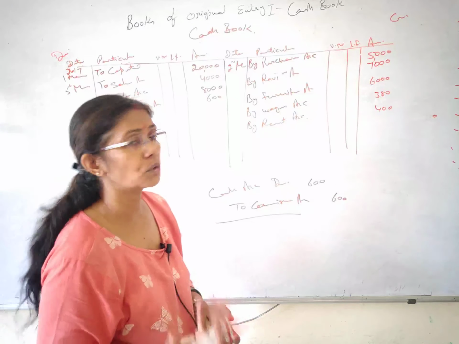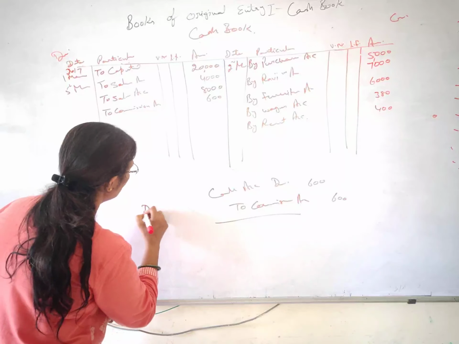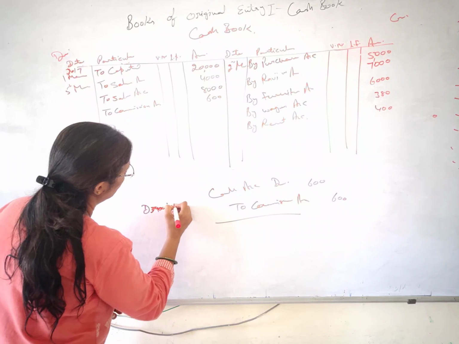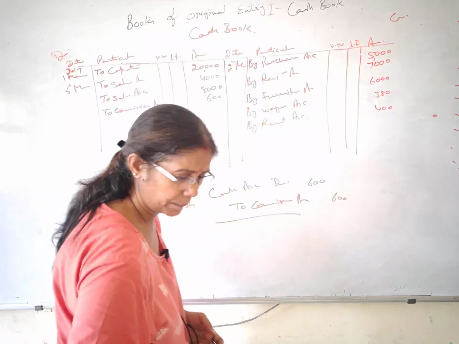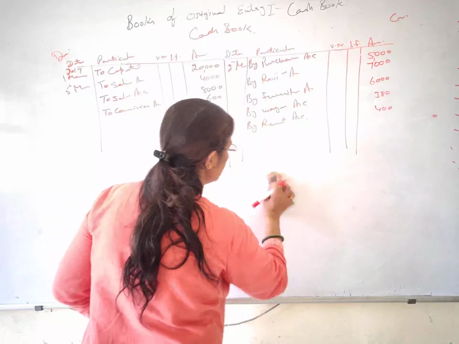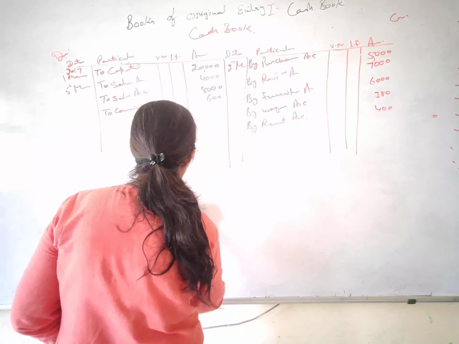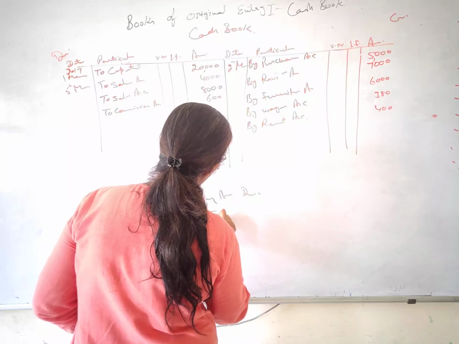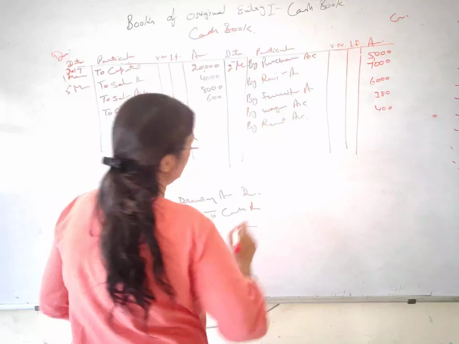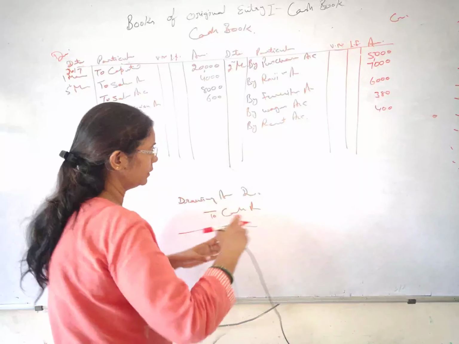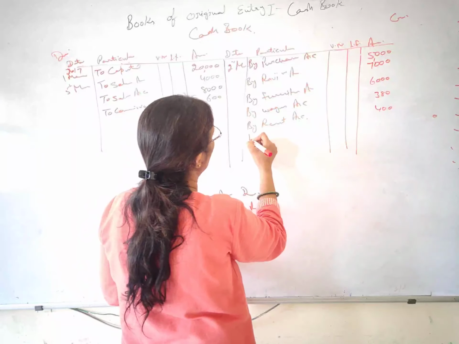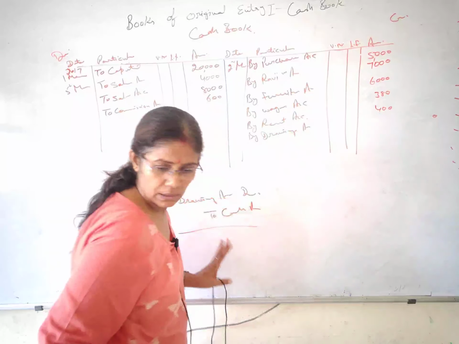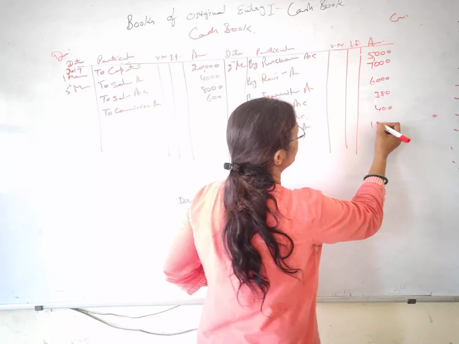So when you withdraw the cash for personal use, the entry is drawings account debit to cash, right? So cash is credited here, so I reach at the credit side of this, and this is by drawings account. Amount is 1,000.